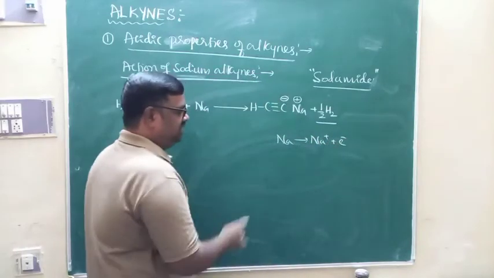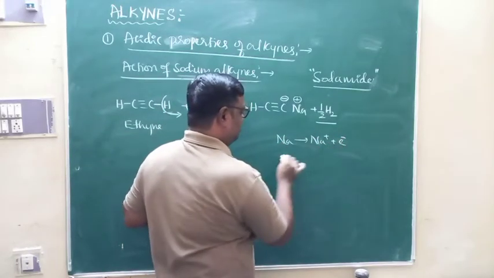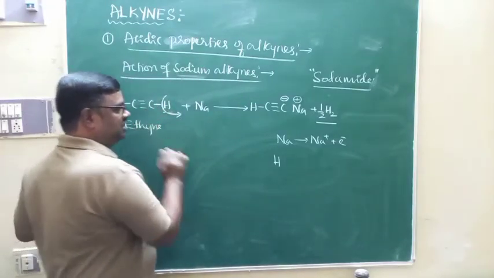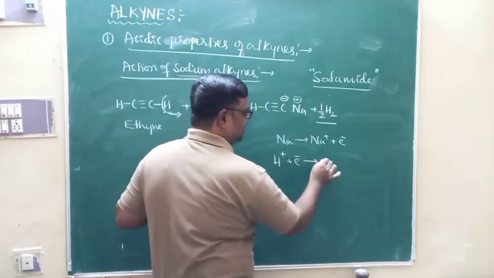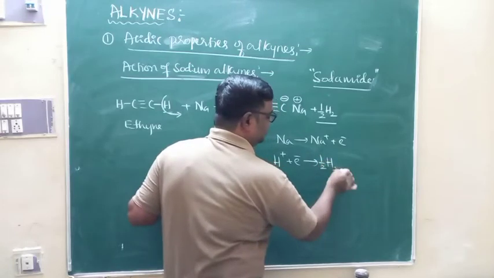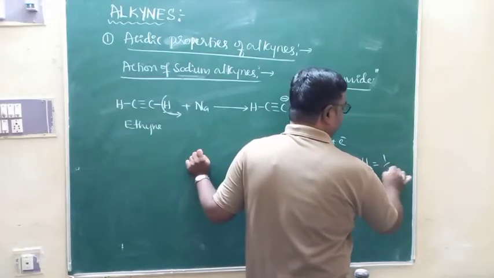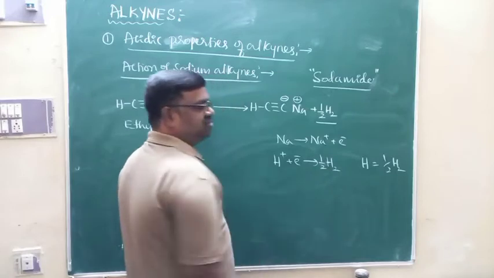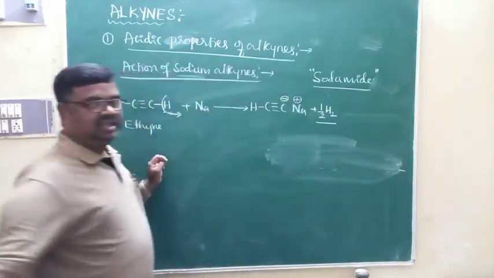Sodium metal has one property: it readily loses electrons and gets converted to Na plus. This electron is taken up by H plus ions released from alkynes. These H plus ions will take up electrons. The negative and positive combine and become a neutral particle, H2, so it becomes half H2. Hydrogen is in the form of H2, so we write half H2. So this is what we call the acidic nature of alkynes.